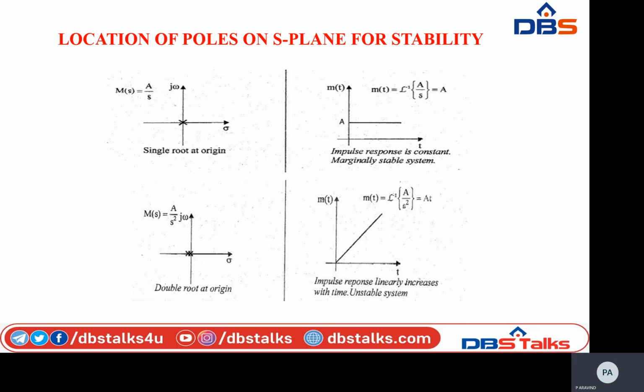So coming to the second one, that is M(s) equal to A divided by s square. Which means that a double root is present at the origin. So the corresponding impulse response for the transfer function A divided by s square linearly increases with time. So the system is an unstable one.